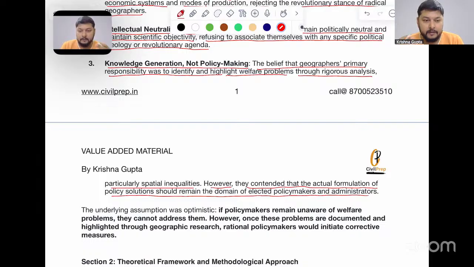So welfarism was saying that it is the government's responsibility to form policy and to solve the everyday problems of the people, and it is not the responsibility of geographers to solve the problem by making policies.